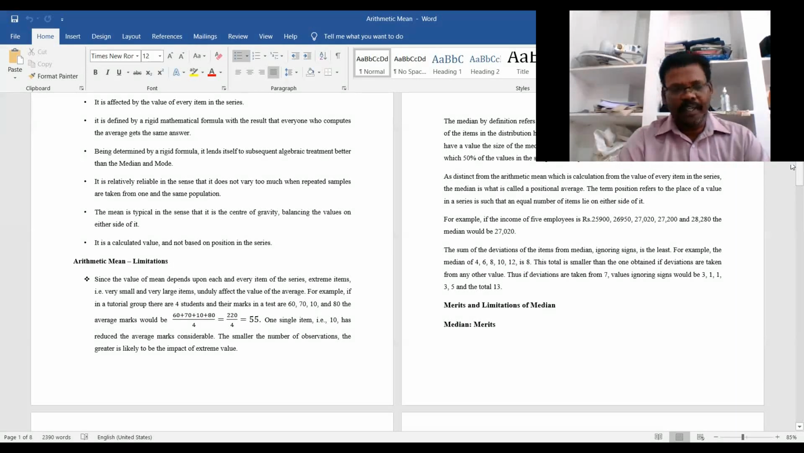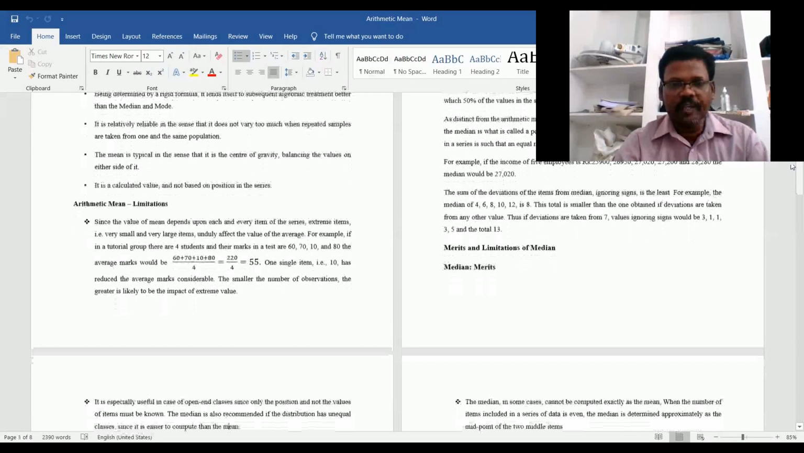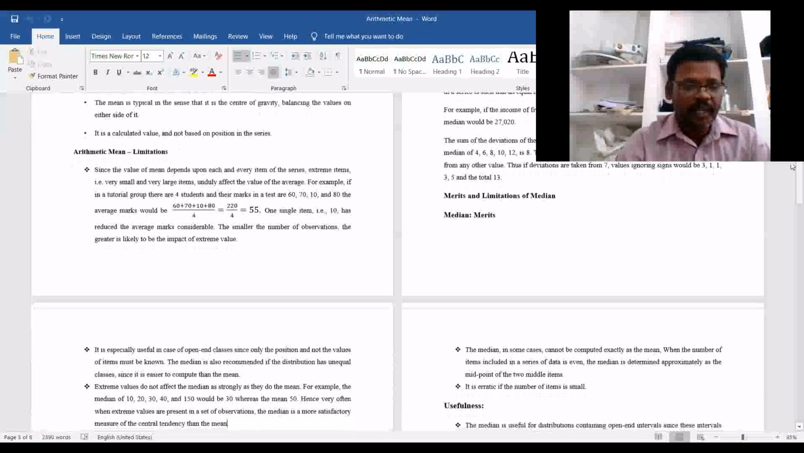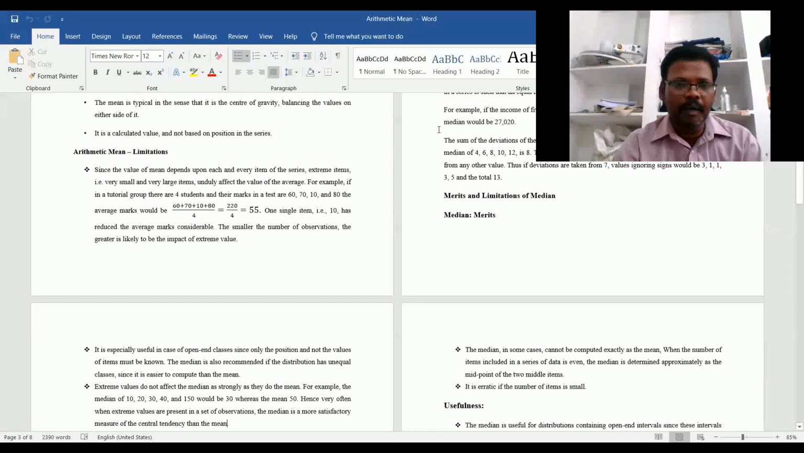Even though when we talk about this median, here also we have some merits. You can see some merits from this one, like the median.